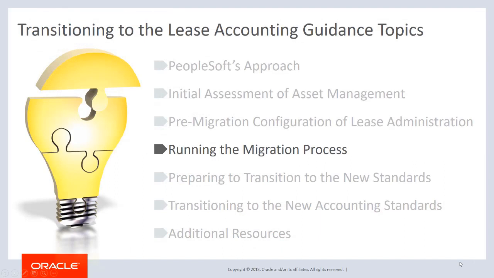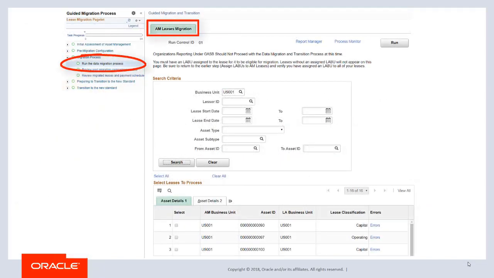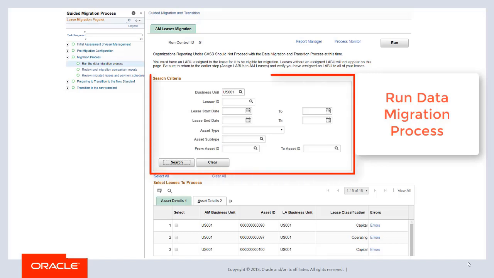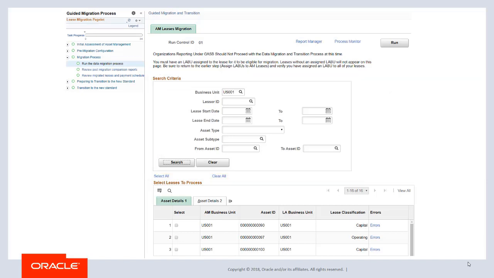The third section in the activity guide is to run the migration process. This includes copying existing AAM lease information to the LA data structure and reviewing the results online. Use the AAM Leases migration page to run the data migration process. Please remember that you do not have to migrate all of your assets at one time. Instead, you can migrate a certain population of assets first, review the migrated assets online in lease administration, and then return to this page to migrate your remaining assets.